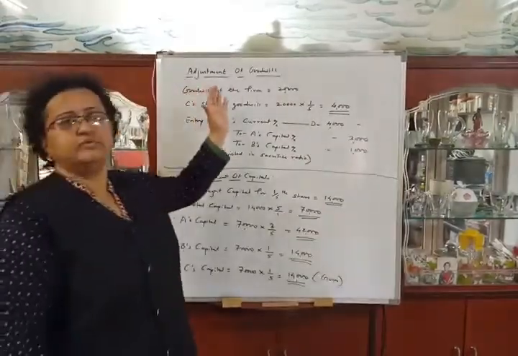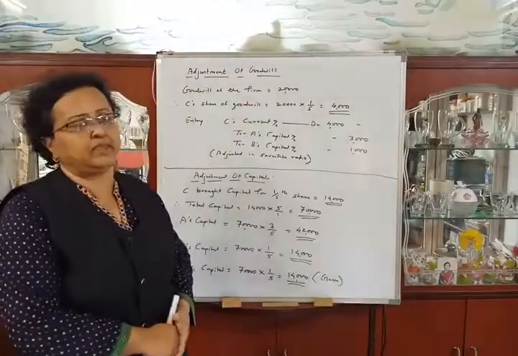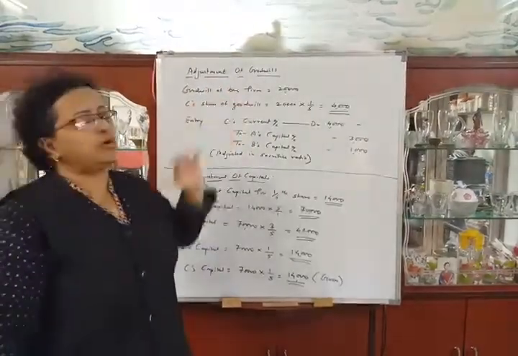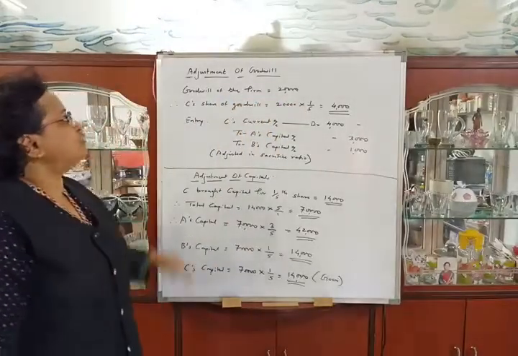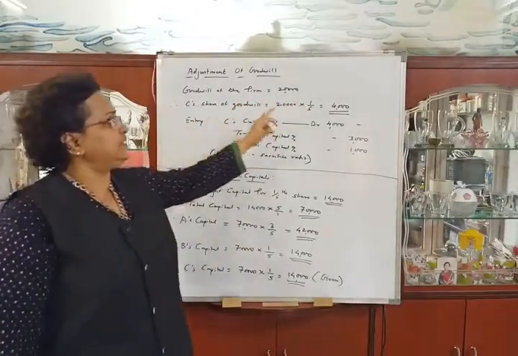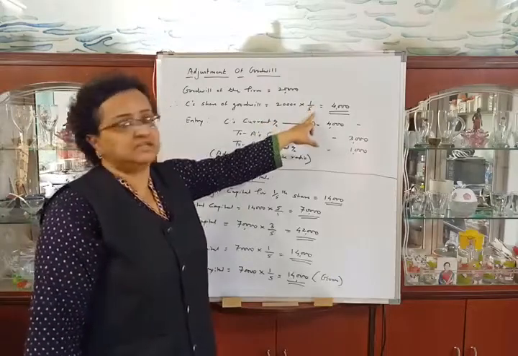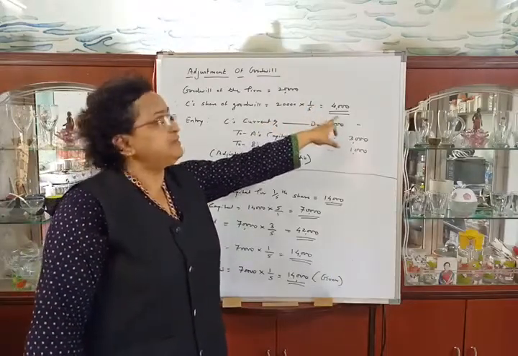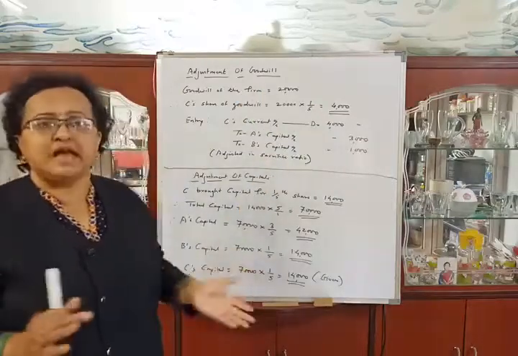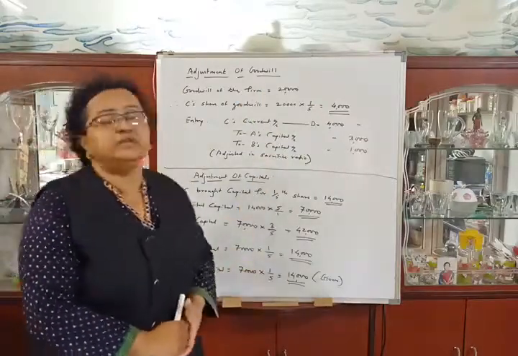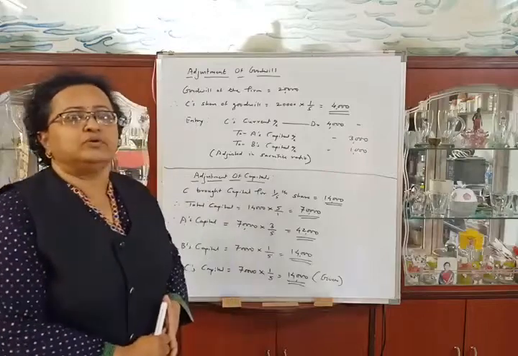Now we will make adjustment of goodwill. Goodwill of the firm is given as rupees 20,000. So we will calculate C's share of goodwill, that is 20,000 into his share 1/5. The answer will be rupees 4,000. C is unable to bring any cash for goodwill. Therefore, we will make an adjustment entry.